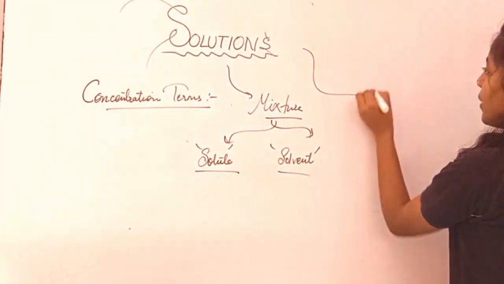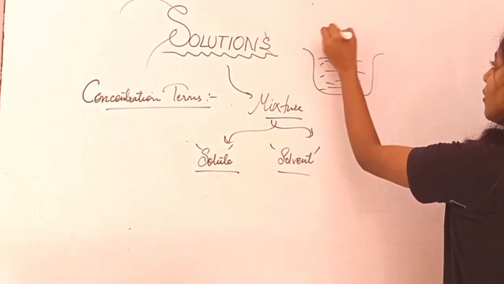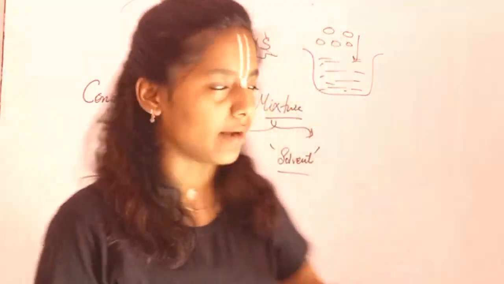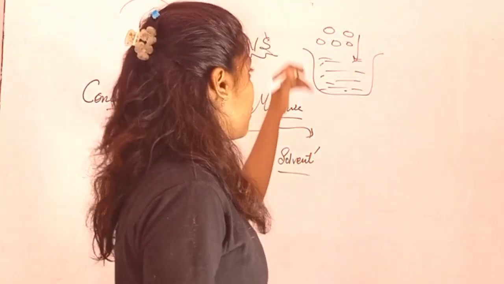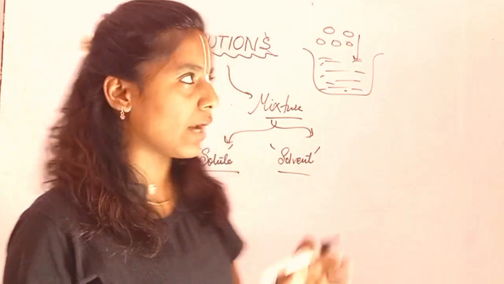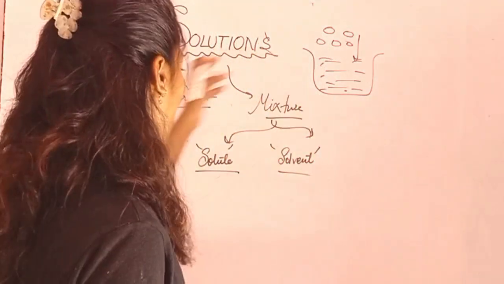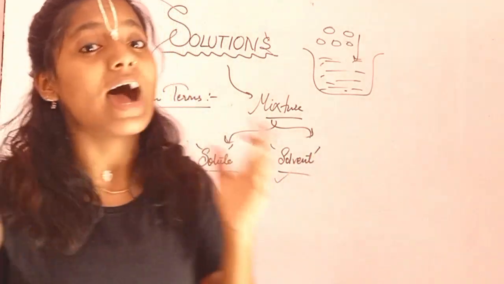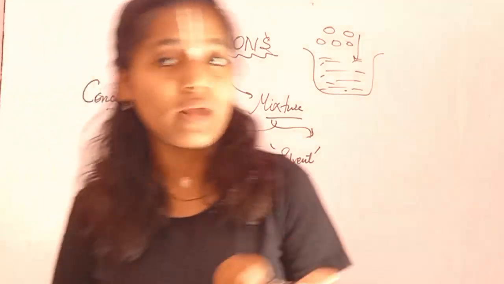Whenever we prepare a mixture, like this is water in a high quantity, and this is particles of sugar which we are going to mix in for preparing our sweet drink, right? Or you can use glucose also for that, for an energy drink. So we will put the particles of sugar in the water. The particles you put are in a small quantity, right? You can clearly see that. So whatever things are in small quantity, that refers to your solute, right? And the solvent is in the higher quantity, right? So that's all about the mixture that contains your solute and solvent.